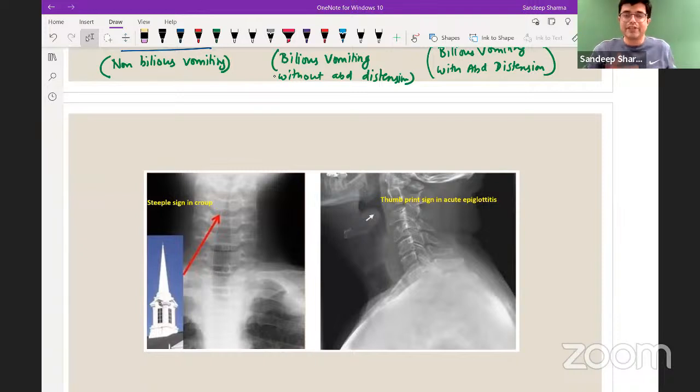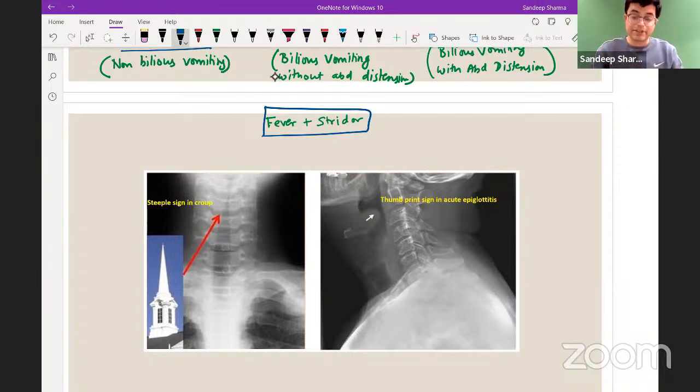So, in case you have any doubts related to the pediatric profession, most welcome to ask. Next question, there is a child having fever with stridor. So, fever with stridor, right? Fever के साथ stridor है, so some infectious condition.